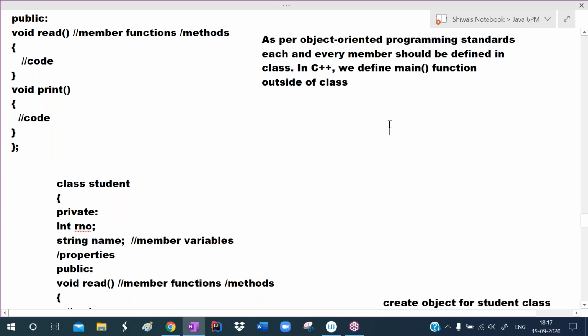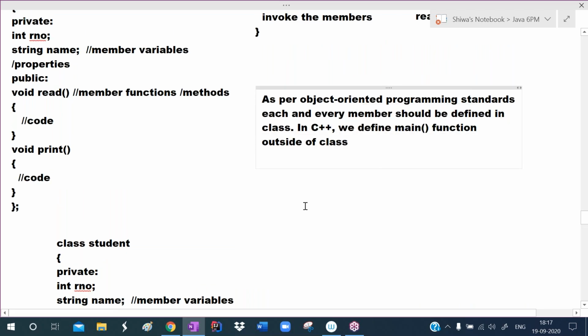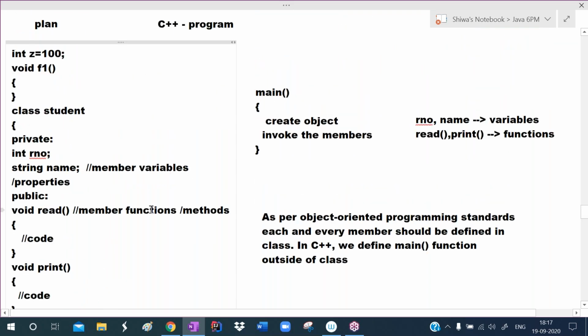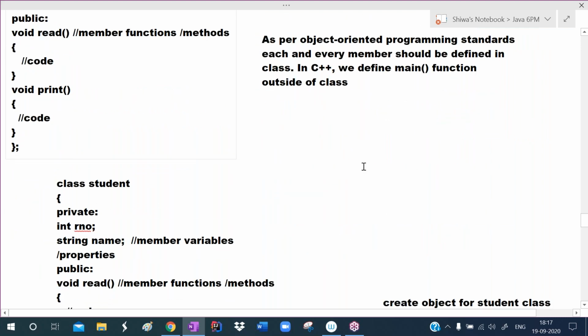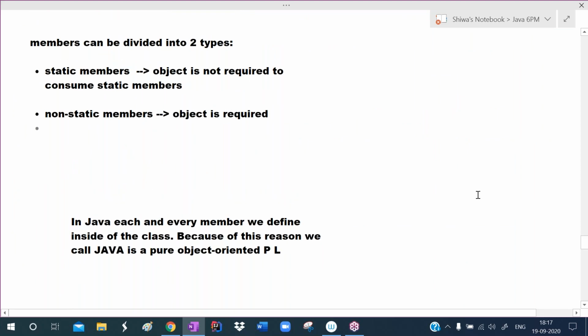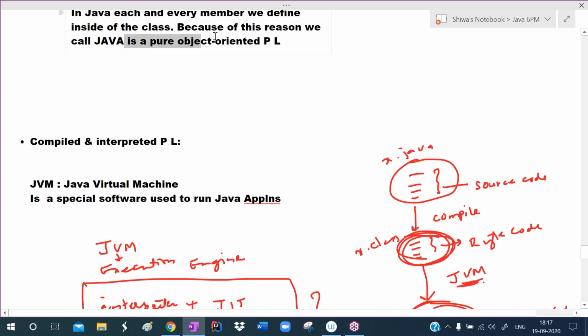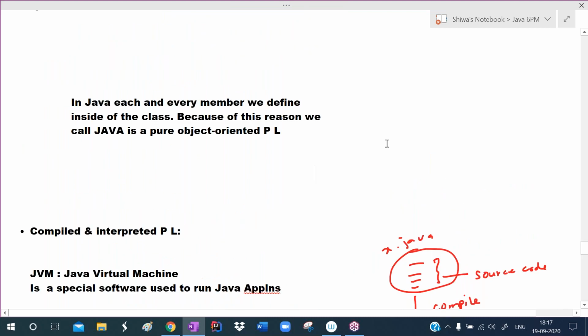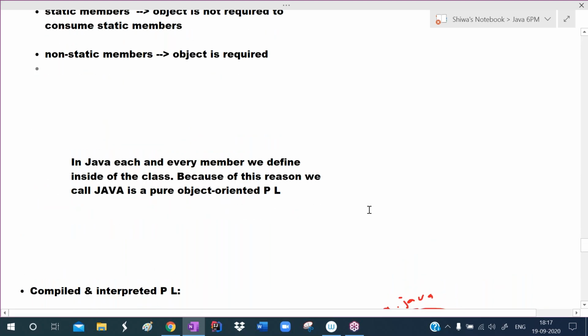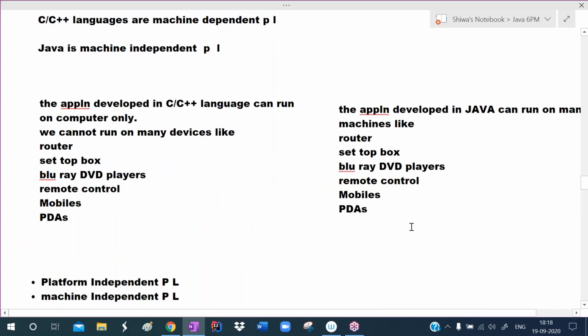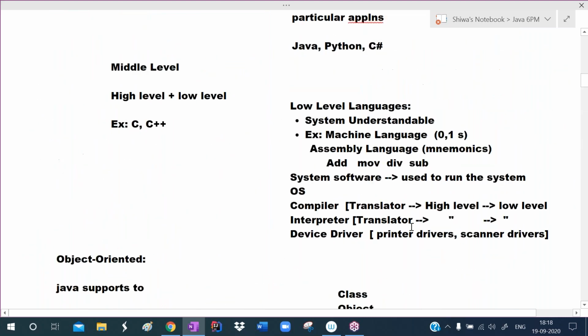As per object oriented programming standards, each and every member should be defined inside of the class. But in C++, we can define some members outside of the class. That's why C++ is not pure object oriented. Whereas in Java, we define each and every member inside of the class, including the main method. In C++, we define the main method outside of the class, but in Java, we define the main method inside of the class. That's why Java is a pure object oriented programming language.